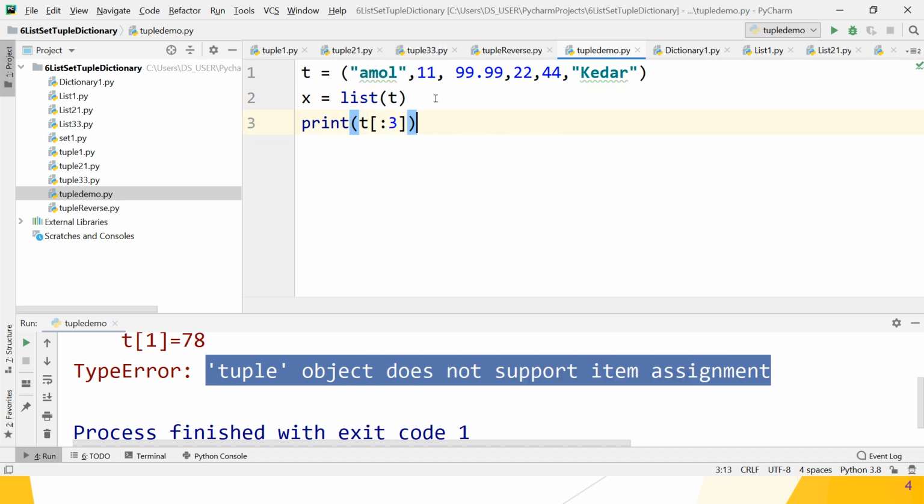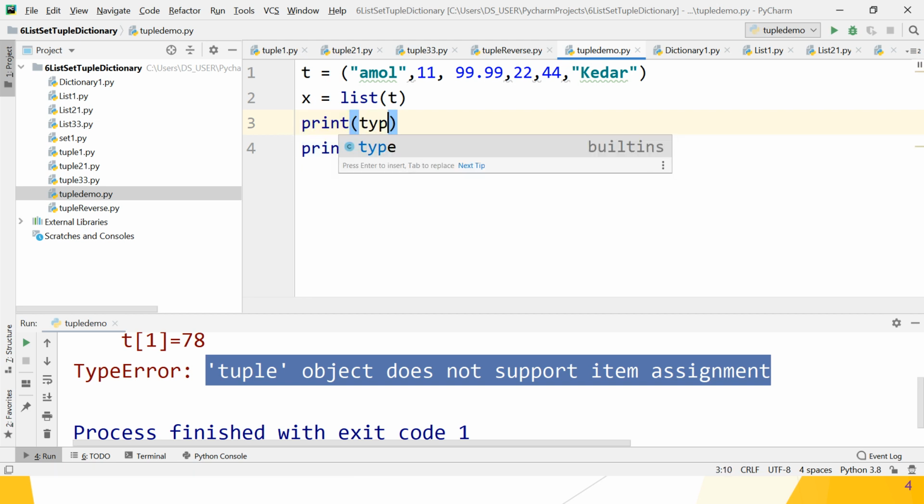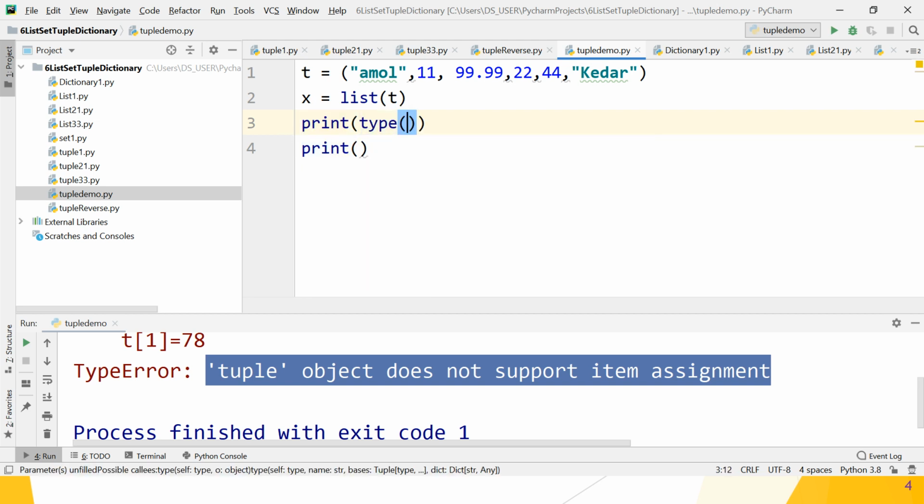Now if you want to check whether it works or not, what do we have to do? How to check if x is of type list or tuple? So simply print, and which method do we have to use? The type method, and pass x.